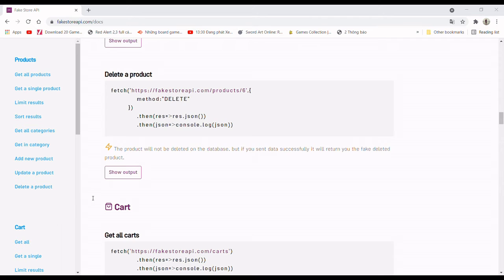In the body we will see the product object which is created. But in the test result, the successful post request test is failed because it just gives the status code 200.